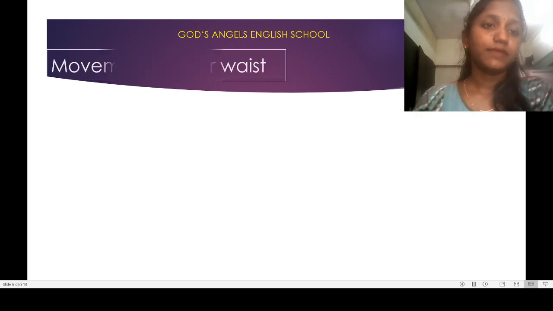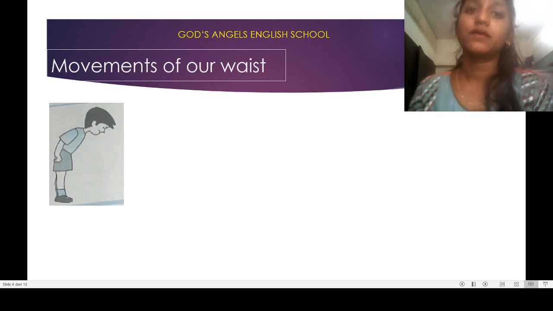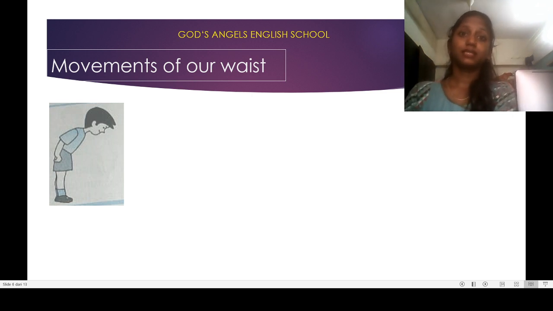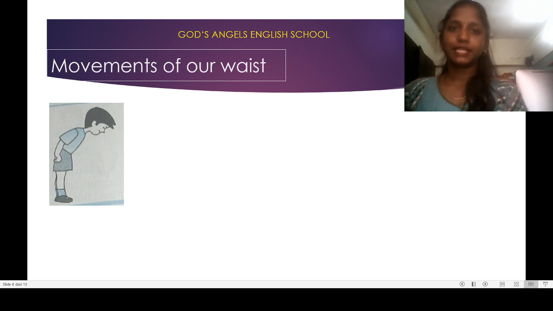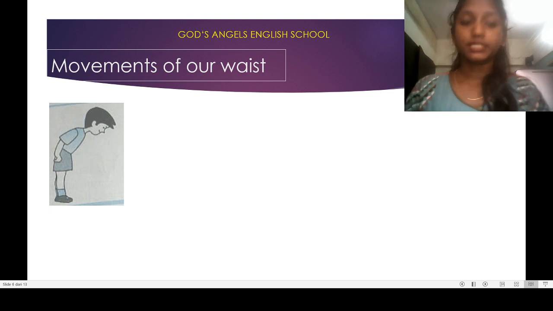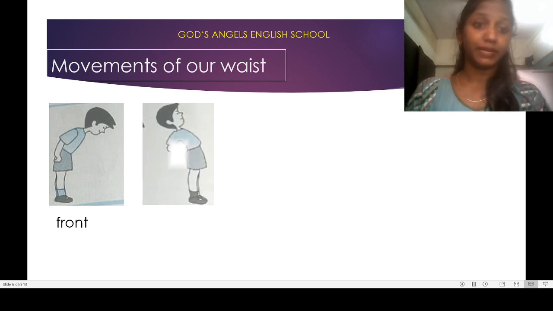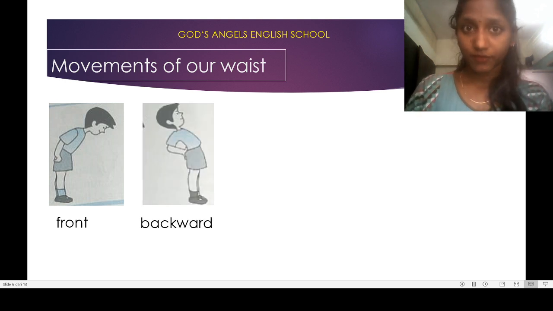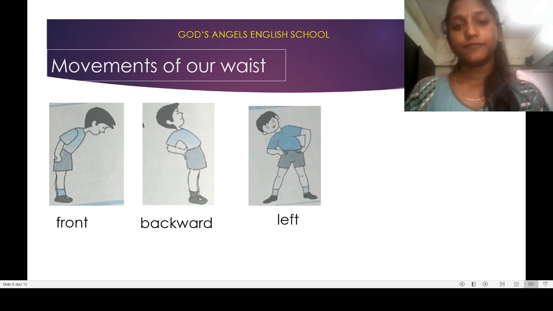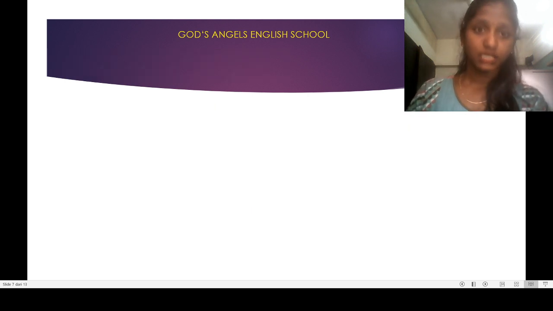The next one we are going to learn is the movement of a waist. When we bend our waist, as we always do in exercise in schools, we keep our hands on the waist and bend forward, then backward, then sideways, and we rotate our waist also while keeping our hands on the waist. These are the movements of our waist, as we do in the exercise in PT period: moving front, backward, left and right, or we rotate also. That is also the movement of our waist.